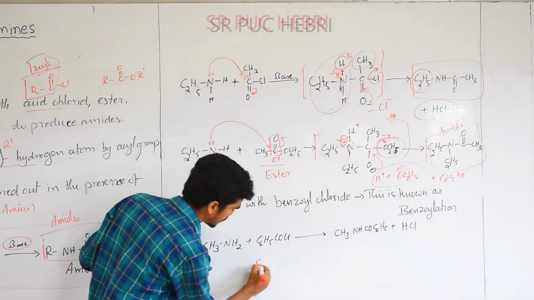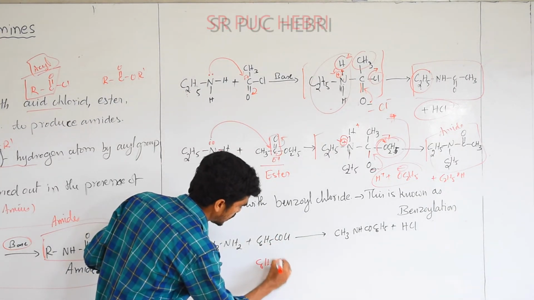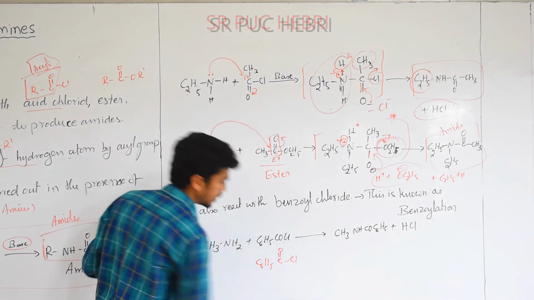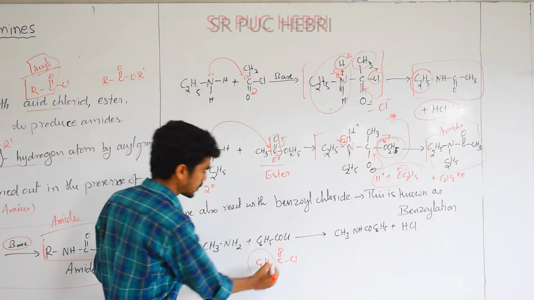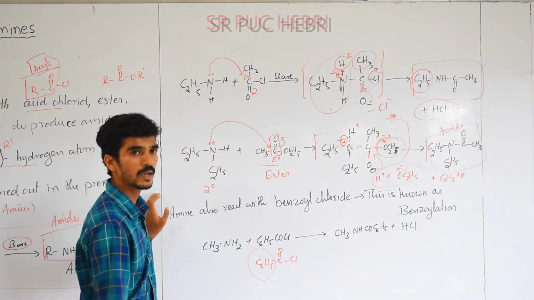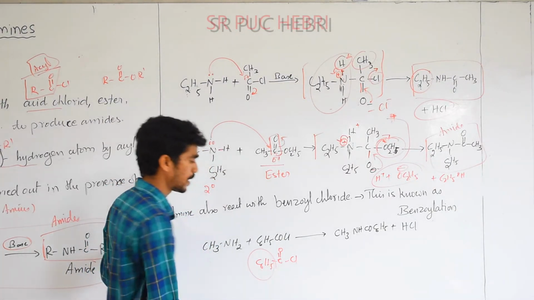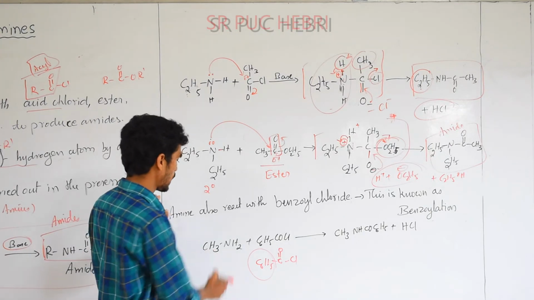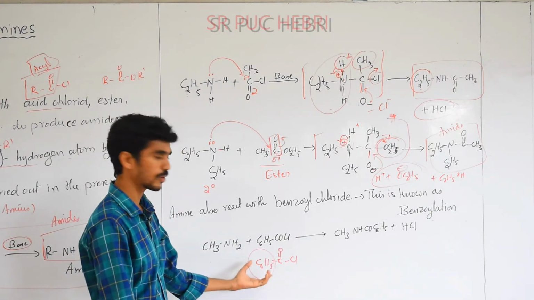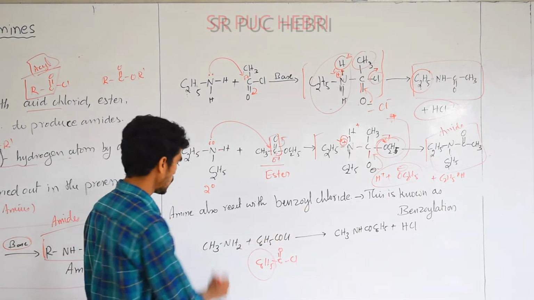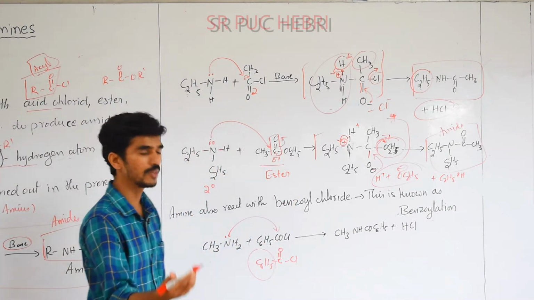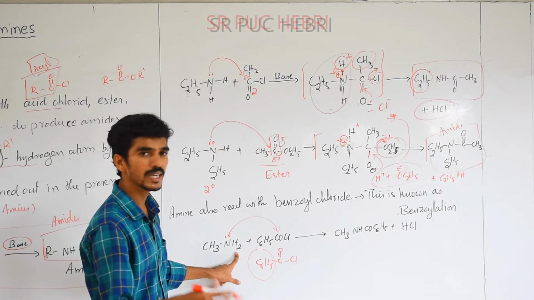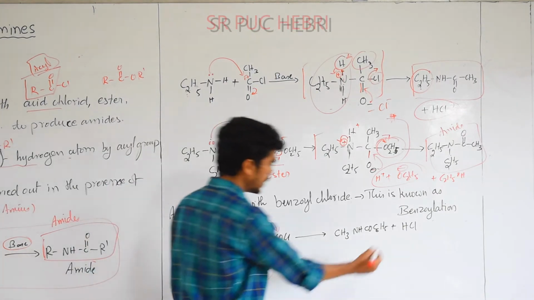Benzoyl chloride is nothing but C6H5 C double bond O Cl. Okay, instead of CH3 group, I substitute by benzene. So benzoyl chloride. Again, I'll write directly the reactant as well as the product. When these 2 electrons are attached to the carbonyl carbon, Cl will eliminate, and from this H will eliminate. The side product should be HCl.